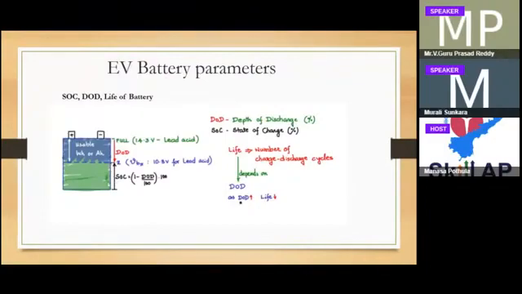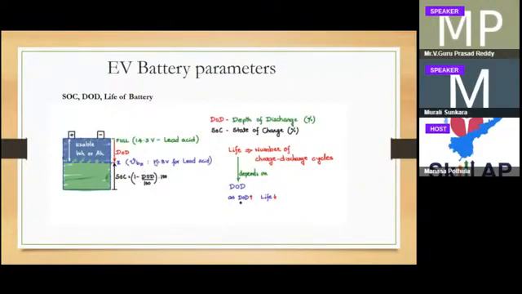Again, state of charge means where the charging will start. Once you fully discharge, it cannot come to zero, but it can come to some value. In this case, 14.3 volts is the typical value when fully charged, and when discharged it can come to 10.8. So state of charge means the level you have before and after depth of discharge.